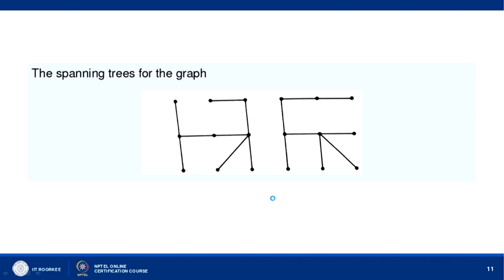Now, you can see between any two vertices there is one and only one path. Suppose you take these two vertices, there is one and only one path. There is only one path between any two vertices here. So, this is a tree and the number of vertices is 9. So, it is a spanning tree.